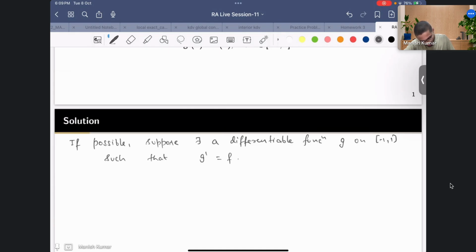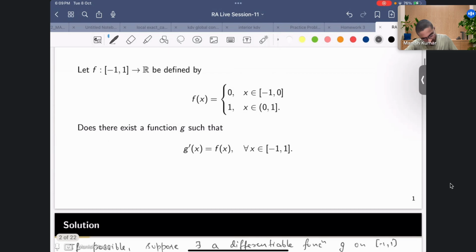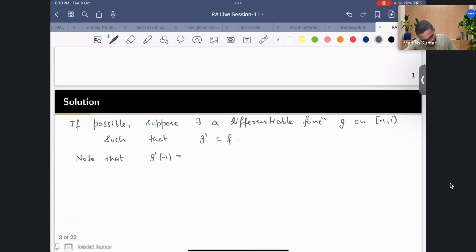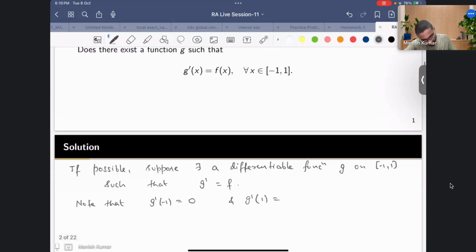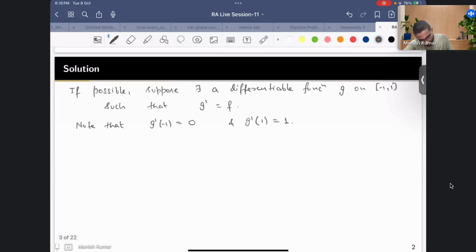Note that g' at -1 is attaining the value 0, and g' at 1 is taking the value 1, right? So by Darboux's theorem,